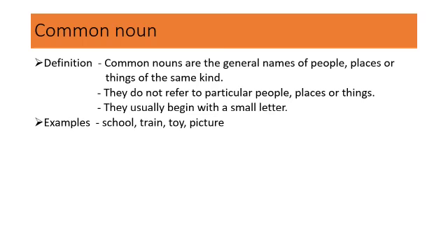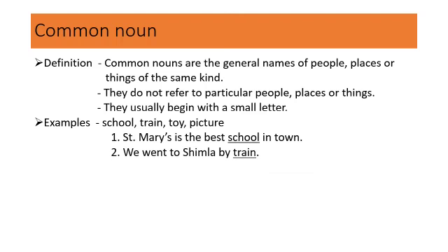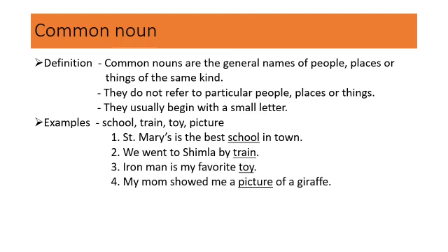The examples are school, train, toy, picture. St. Mary's is the best school in town. Here the word school is a common noun. We went to Shimla by train. Train is a common noun. Iron Man is my favorite toy. Here toy is a common noun. My mom showed me a picture of a giraffe. Picture is a common noun.